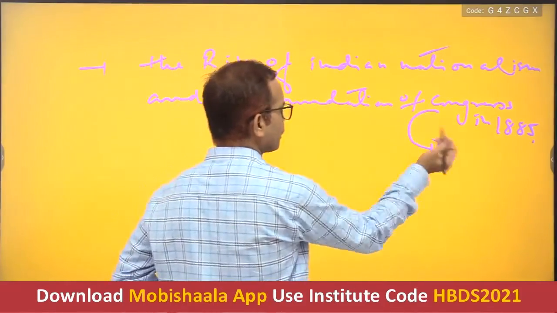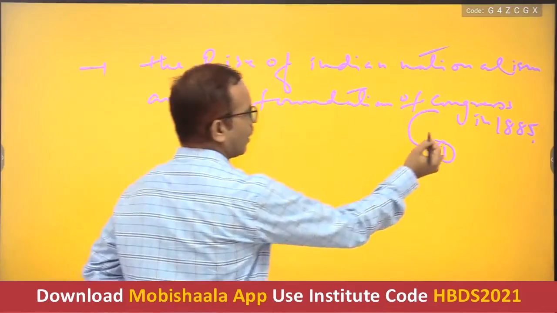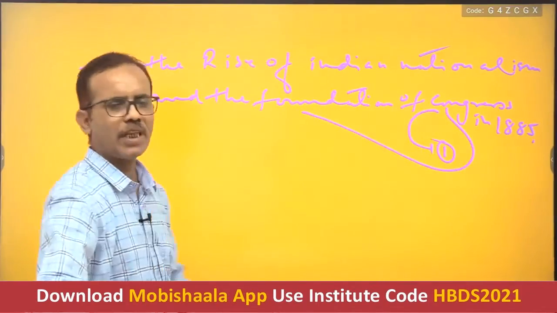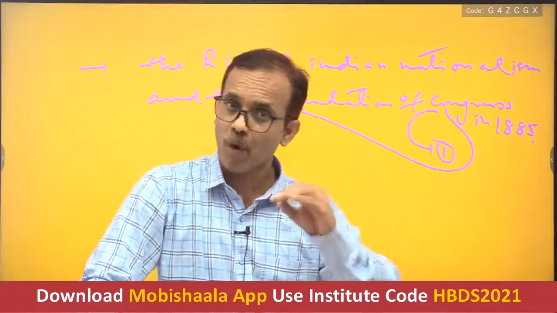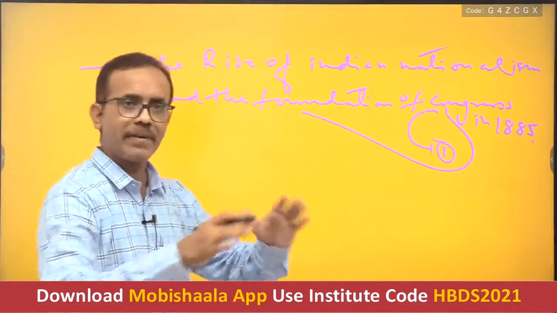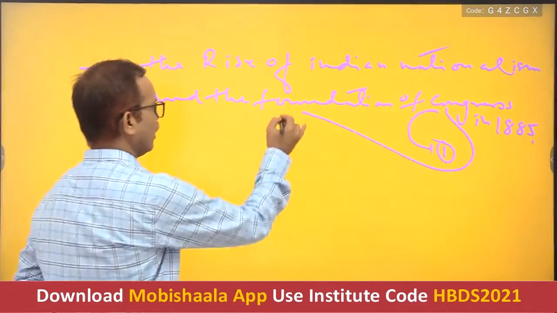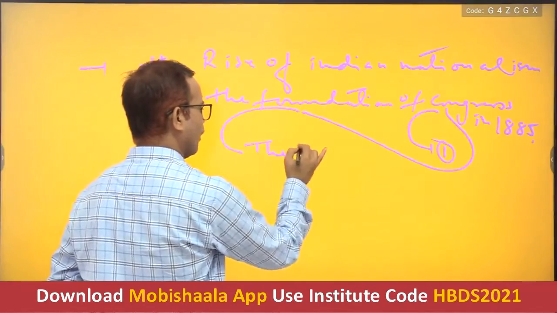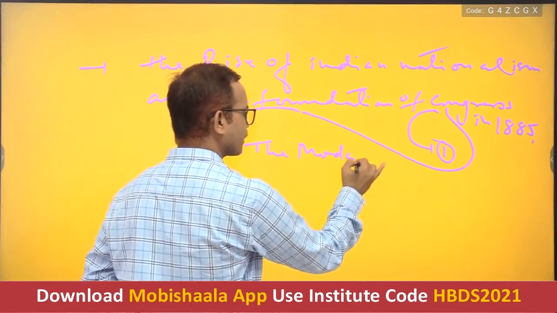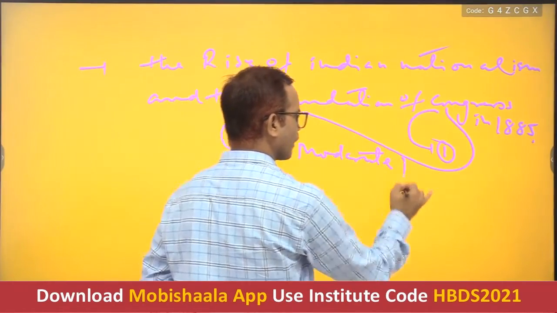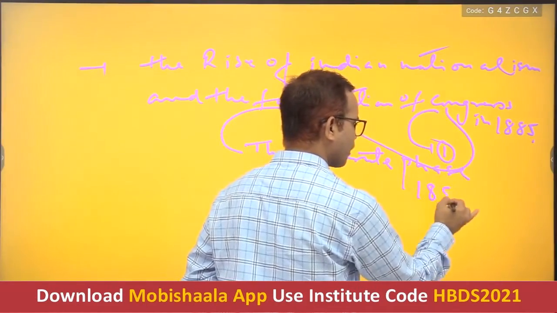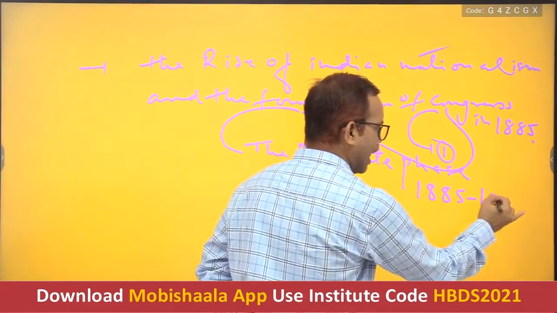Number two, the Congress-led national movement started getting momentum in three different stages. Like the moderate phase, from 1885 to 1905.